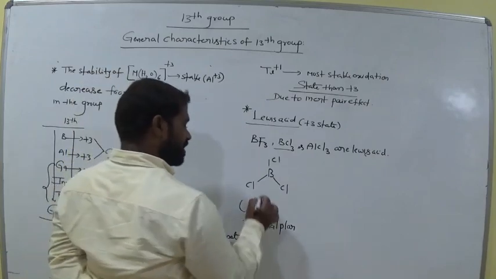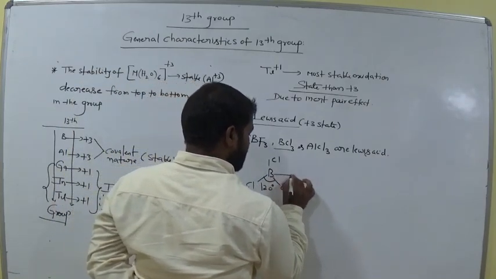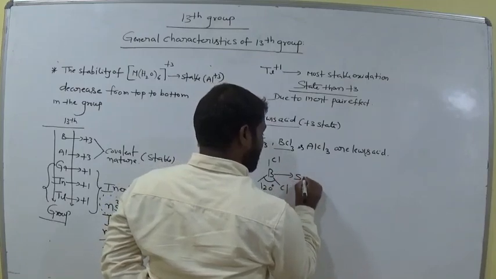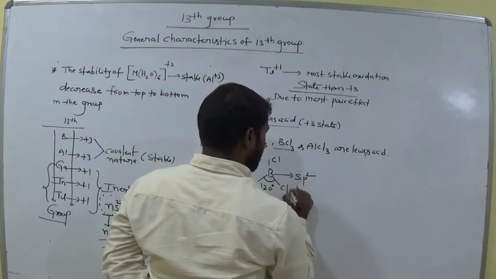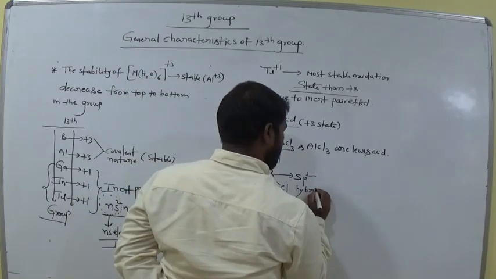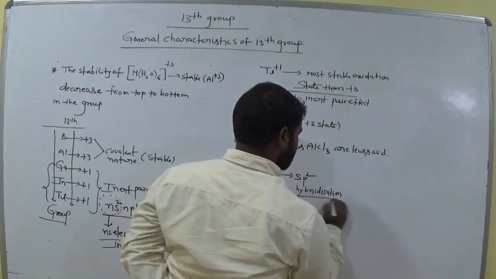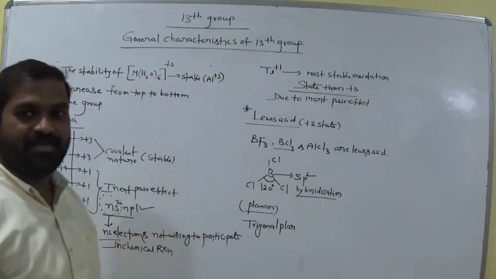The bond angle here is 120 degrees and the hybridization of the central atom is sp2. Is it clear, all of you?